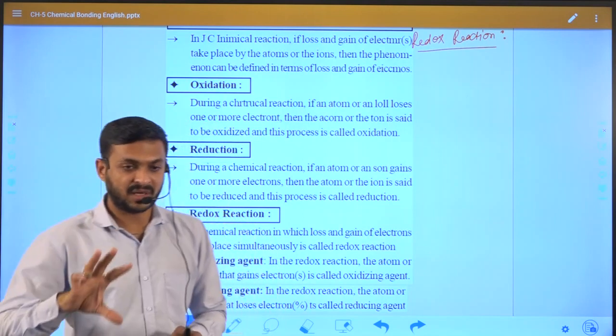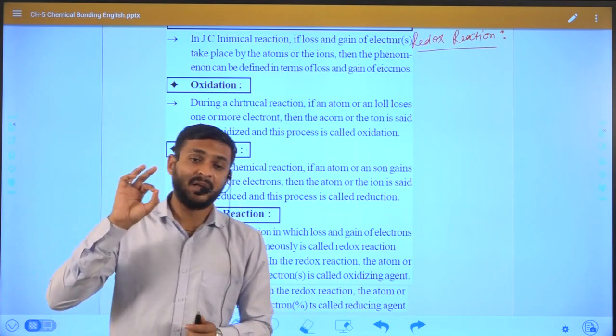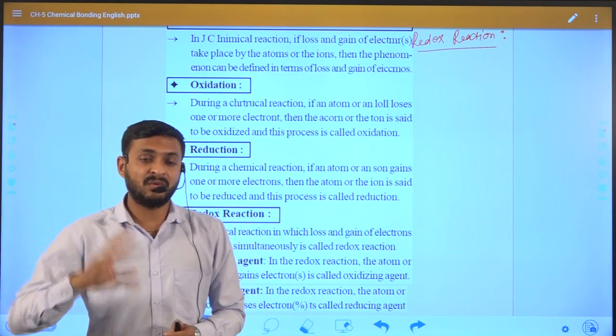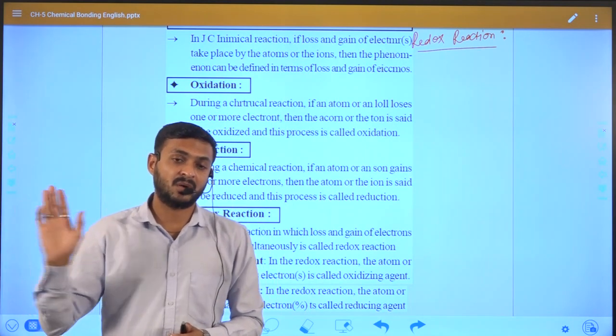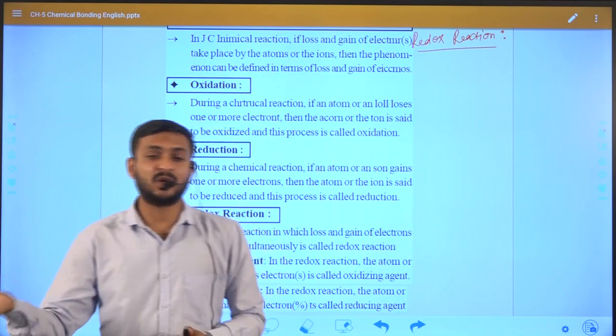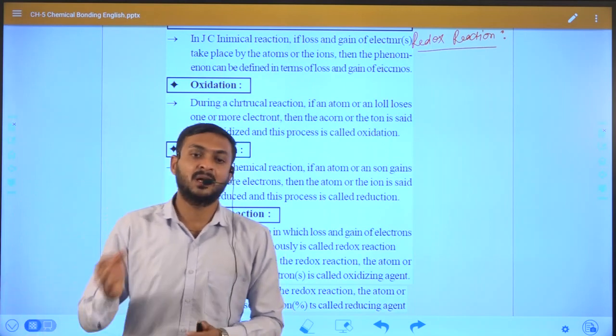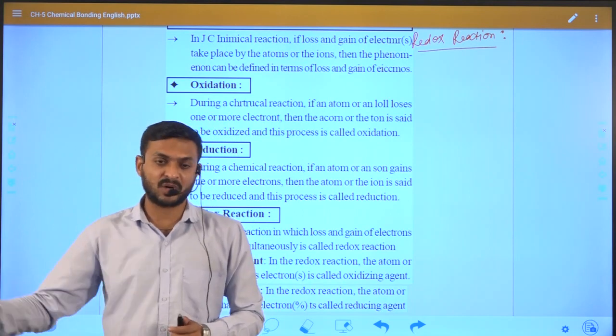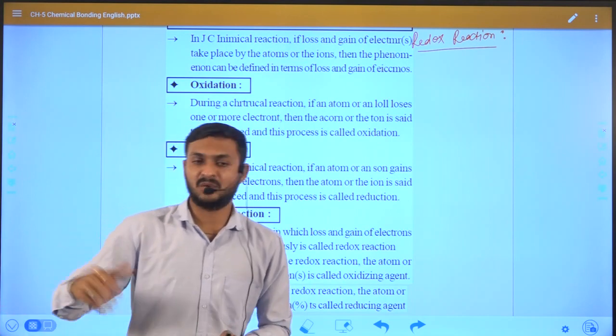In the oxidation case, an atom, ion or molecule, whatever it is, loses or donates one or more electrons. This process is known as oxidation.